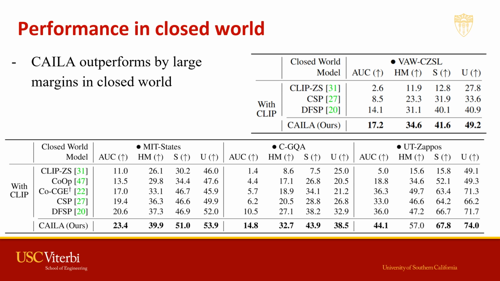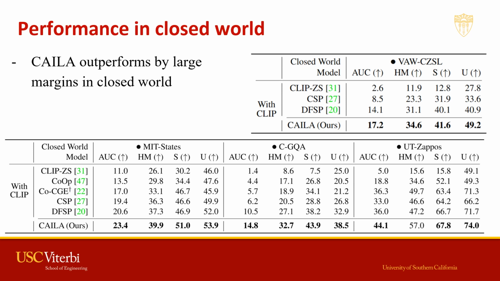So here's the performance in closed world with our proposed CAILA model. We can see that our model outperforms other baselines by large margins on all datasets. Specifically on MIT-States, our model achieves 23.4, which is 2.8 higher than our baseline model, and our model achieves an even bigger improvement on C-GQA.